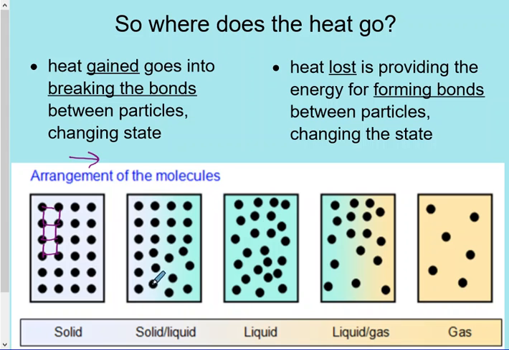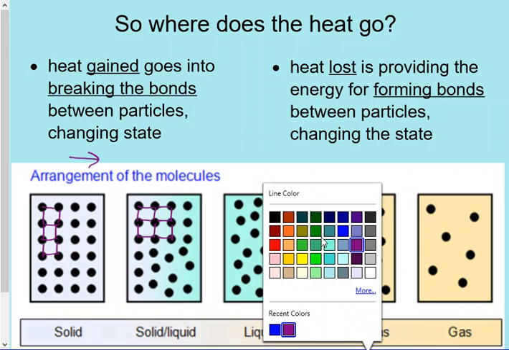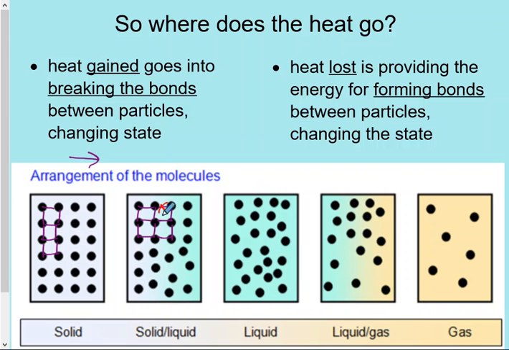When we are turning our solid to a liquid, all the heat energy goes into breaking those bonds. We're breaking the bonds between the molecules, and that is where the heat is going, and then it turns into liquid. They're not bonded together anymore. They're free to move around.